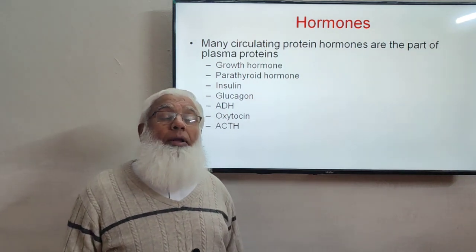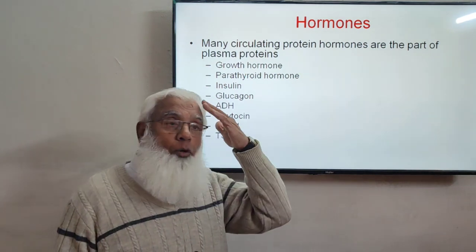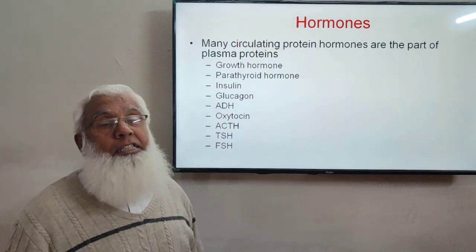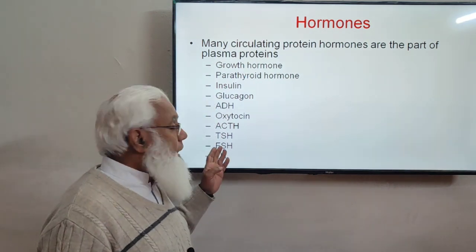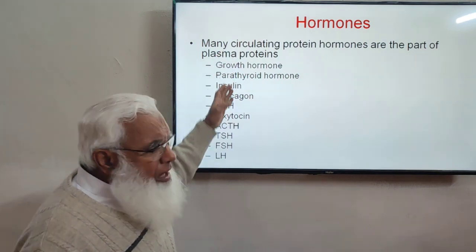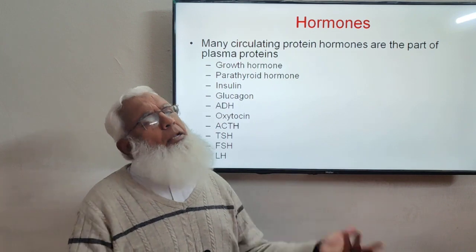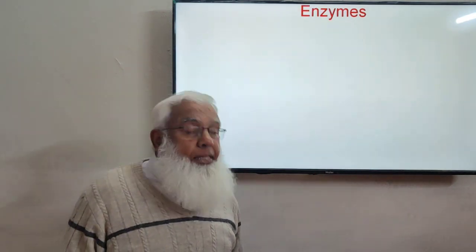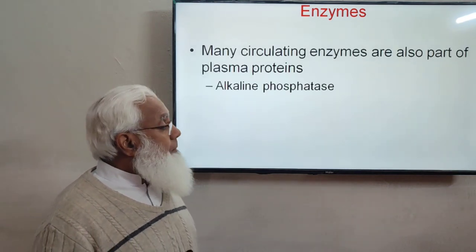Adrenocorticotropic hormone produced from the anterior pituitary is also a protein, and the thyroid stimulating hormone produced from the pituitary is also a protein. Follicle stimulating hormone and luteinizing hormone are hormones acting on the gonads, the ovaries and testes, for reproductive function. All these hormones are proteins, and they are part of the plasma protein. They are circulating in the plasma. And then some enzymes as well. Many circulating enzymes are also part of the plasma protein.